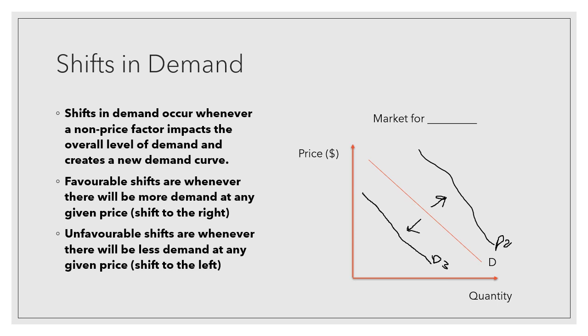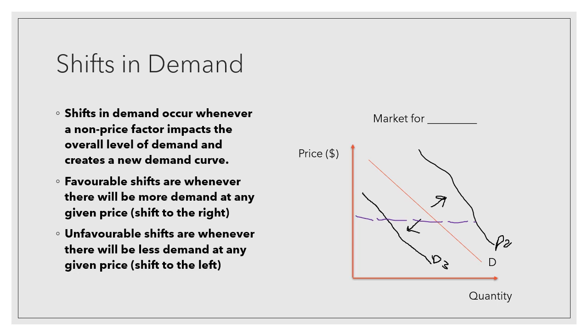So if it moves to the right, there is currently more demand. So you can see where this line is here. If we look at the same price along here, so let's go with a different color, let's go with purple, if we were to dash along a beautifully straight line like this, you can see with the unfavorable shift, there is currently less quantity demanded at the same price as there originally was. And with the favorable shift, there is a lot more being demanded at that same price. So a non-price factor refers to anything other than the selling price changing.